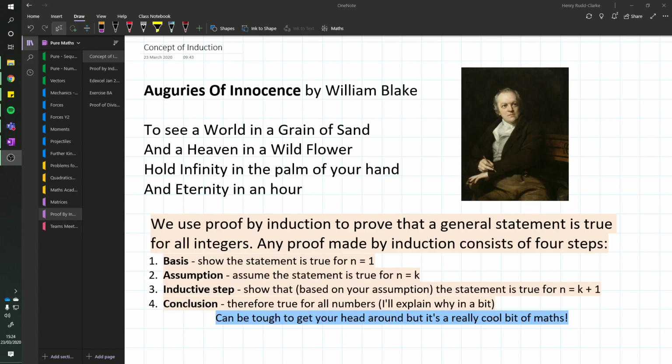To see a world in a grain of sand, and a heaven in a wild flower. Hold infinity in the palm of your hand, and eternity in an hour.